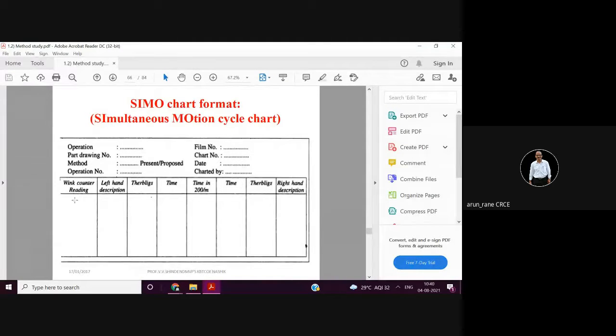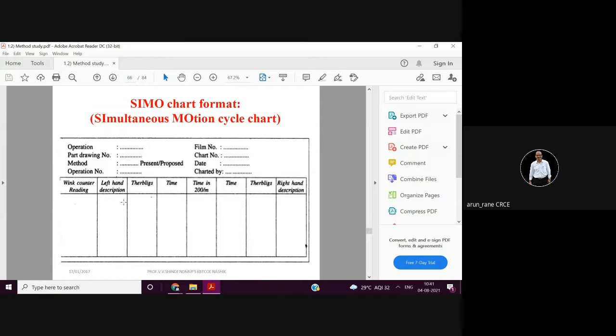Then wink counter reading. What is the present counter reading, if you have not reset it to 0, if you are in continuation? Then left hand description: what is the activity being done by the left hand? So it comes under which therblig? See, Gilbert has defined 18 therbligs. So whether it comes under search, find, assemble, dismantle, delay, that you have to define here. Then time, then time in winks. Okay, so like that it is. And this is for the right hand description.